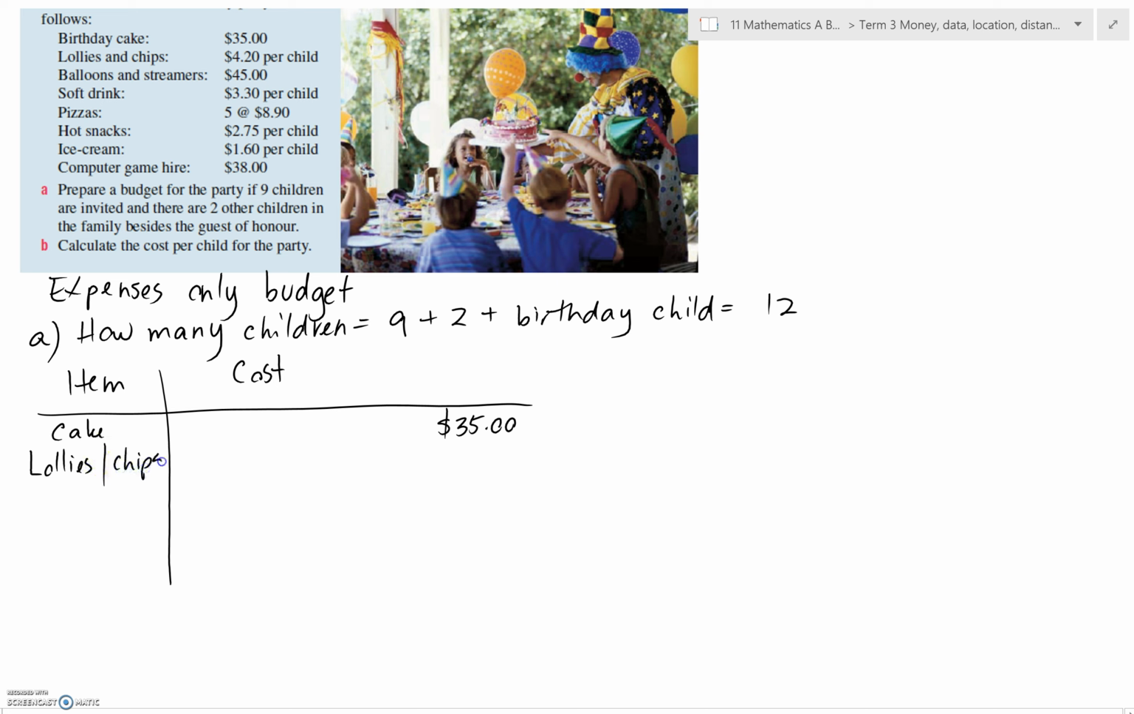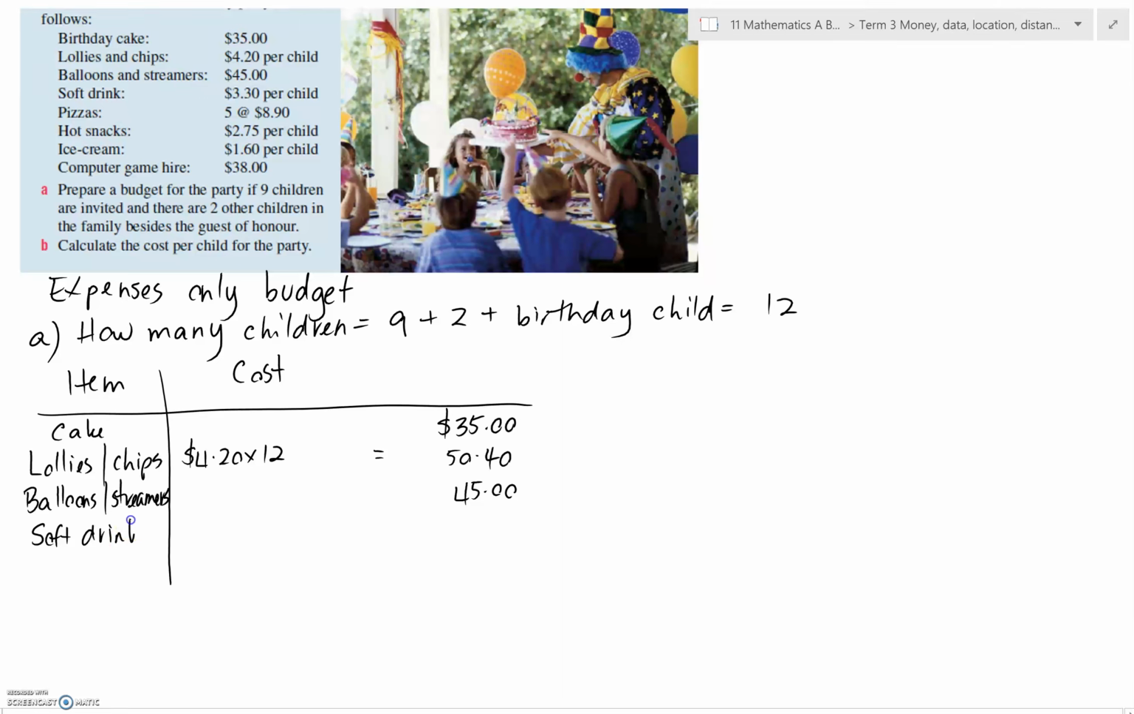Lollies and chips. Now this is a price per child. So it's $4.20 times the 12 children. So in this case, $50.40. Balloons, streamers. So it's a good way to just work down your information, because that way you don't miss any. $45 for the whole party.